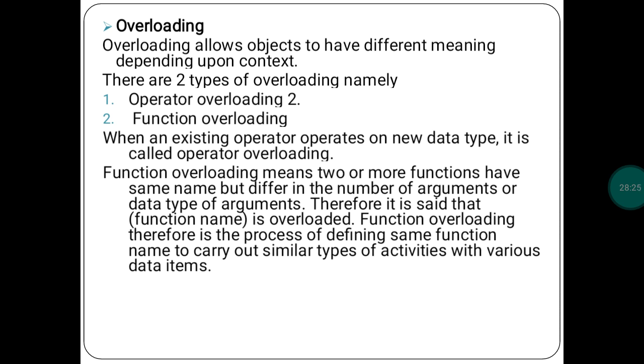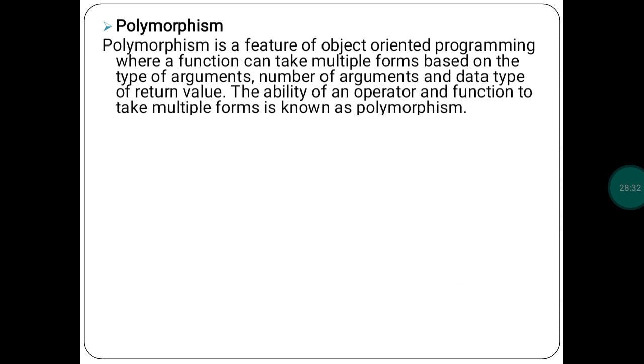So then what are types of arguments and what is number of arguments? I will explain in chapter number 8 only. In that chapter I will explain in detail. Then next is polymorphism. Then see what is polymorphism.